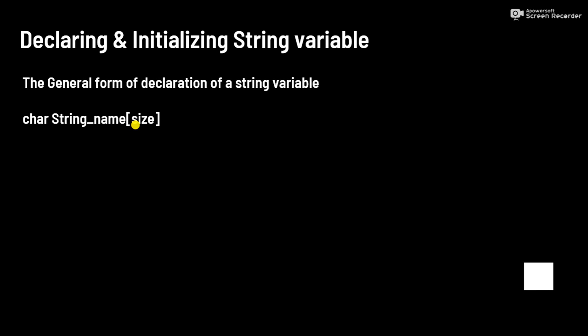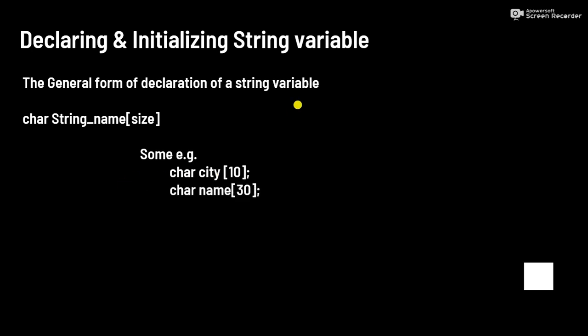This character array is treated as a string. For example, here we are declaring a character array city which is capable of storing 9 characters. Here we are giving the size as 10, but we can store only 9 characters. Why? I am going to explain it in our next slide.